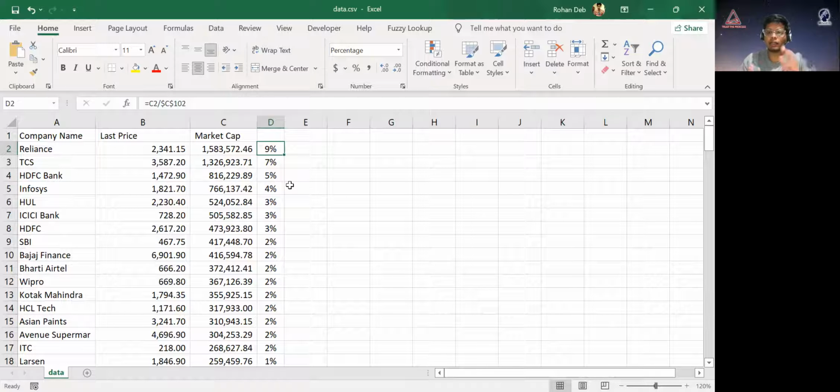Let's say there were only these 100 stocks in the market. Hypothetically, what the market portfolio is saying is that every investor will have a portfolio like this. If Rohan as an investor has 1,000 rupees invested in the stock market, I will have 90 rupees invested in Reliance, 70 rupees in TCS, 50 rupees in HDFC Bank, and so on.